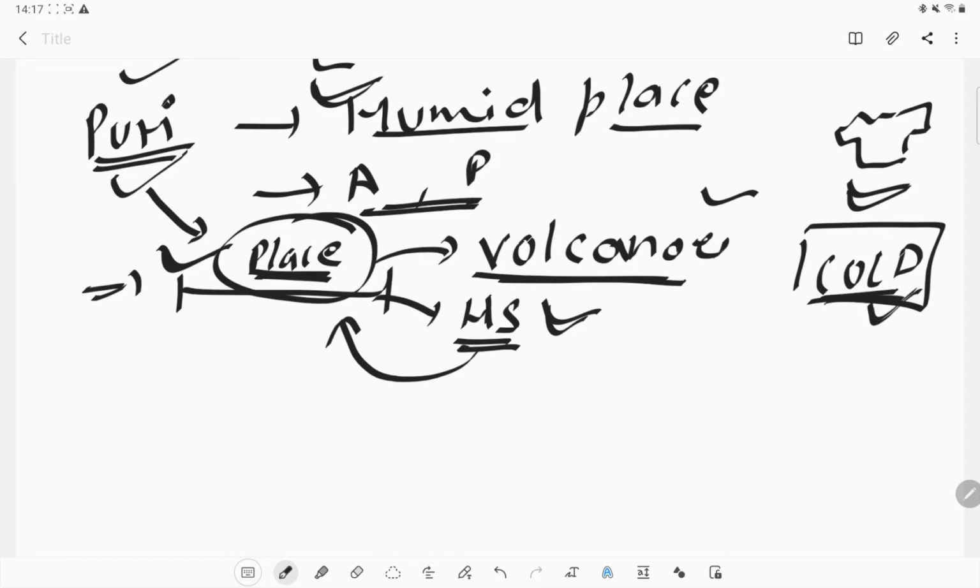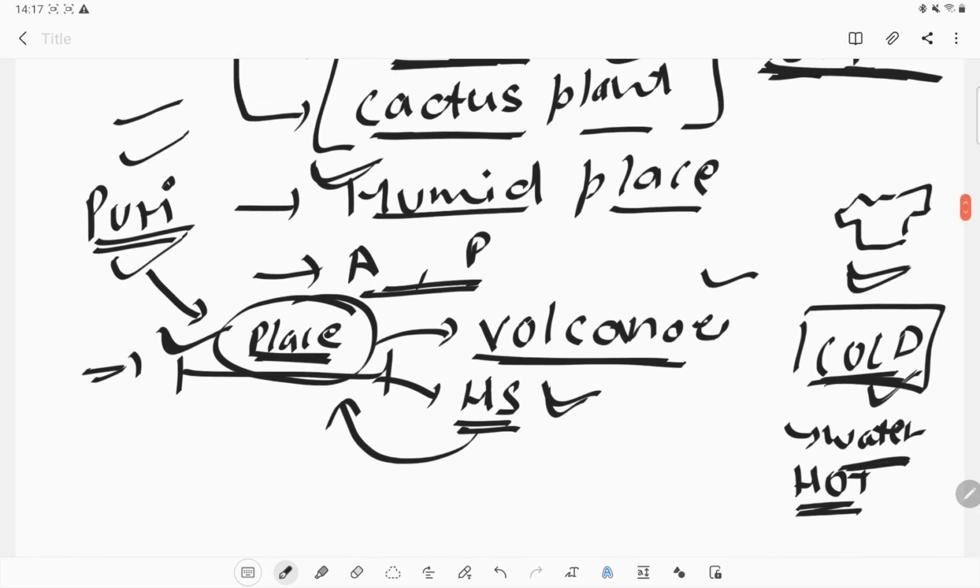But in the hot climate we require more water to drink and other things, so that we can survive in the hot climate. So it depends on the animal, which area the animal or the plant is living in, and it depends on its habitat. Because of that they have modified their body according to that habitat.